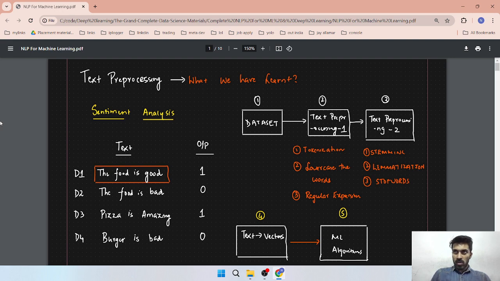Suppose we pass our input in English, but ChatGPT can't understand English, so we have to convert this English sentence into embeddings. An embedding is a math representation of the words.